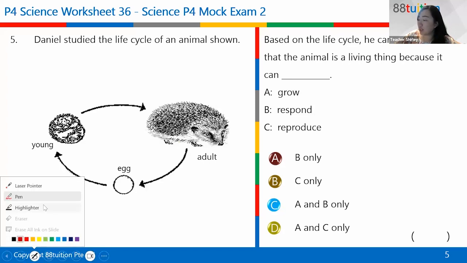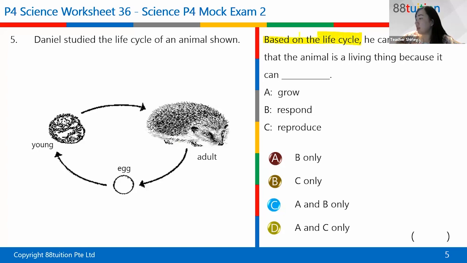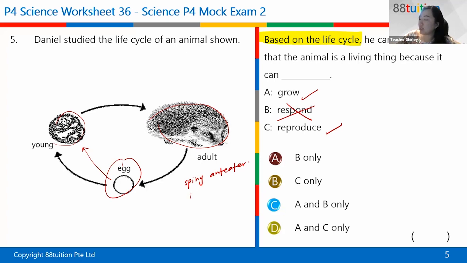Okay, I think the key phrase in the question is that based on the life cycle, it must be based on the life cycle. So yes, living things do respond to changes, but it's not based on the life cycle. We can't tell whether they respond to changes based on the life cycle. But we can tell that they grow from an egg to a young that curls up like that, and then eventually to an adult, right? So this one seems like the spiny anteater. That is the reason why it's an egg, because even though a spiny anteater is a mammal, it reproduces by egg. So the spiny anteater is the exception.